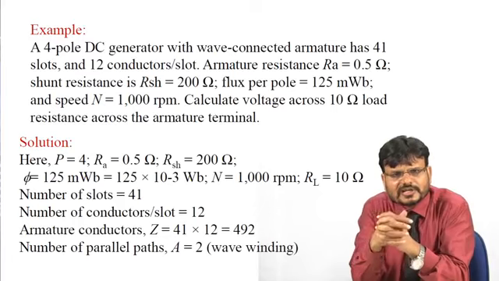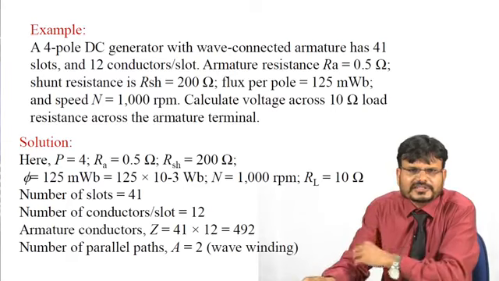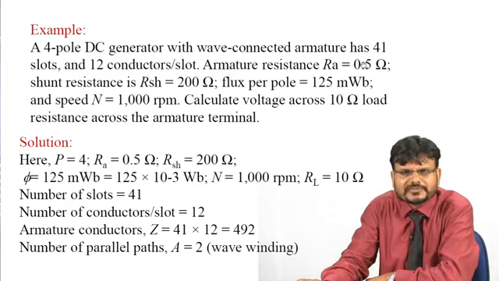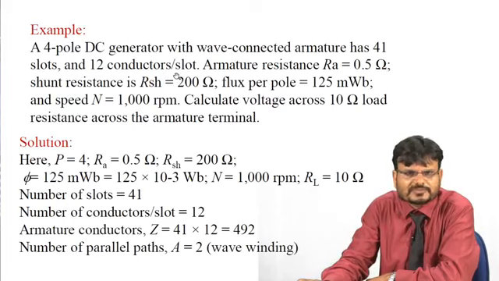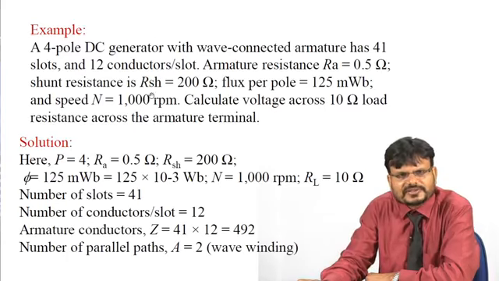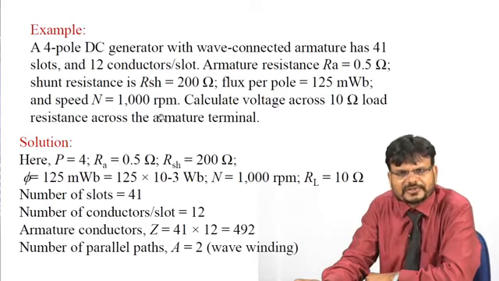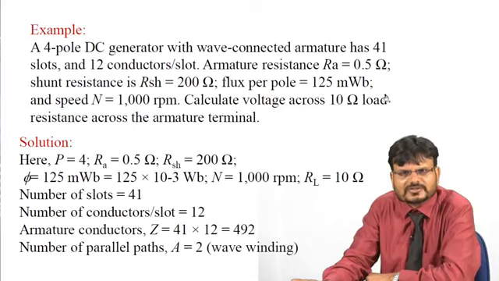Now very quickly we are going to discuss two numerical problems. A 4-pole DC generator with wave connected armature has 41 slots and 12 conductors per slot. Here you have to notice 12 conductors per slot, that means one slot has 12 conductors. Armature resistance RA is given as 0.5 ohm. Shunt resistance is given as 200 ohm. Flux per pole is 125 milliweber. Speed is 1000 rpm. You have to calculate the voltage across a 10 ohm load resistance across the armature terminal.